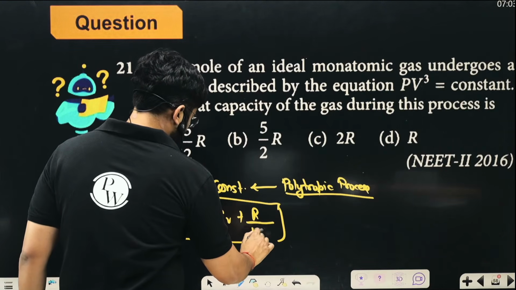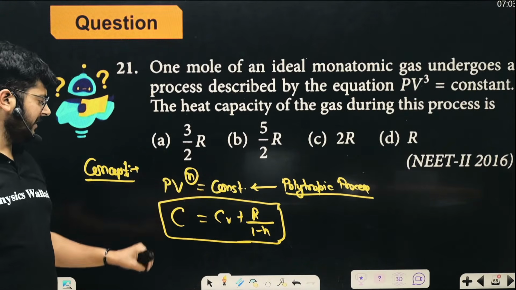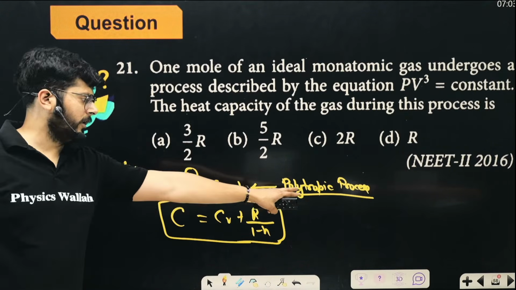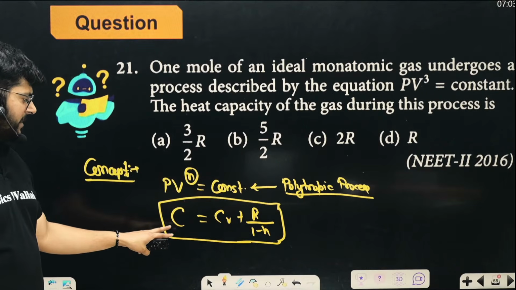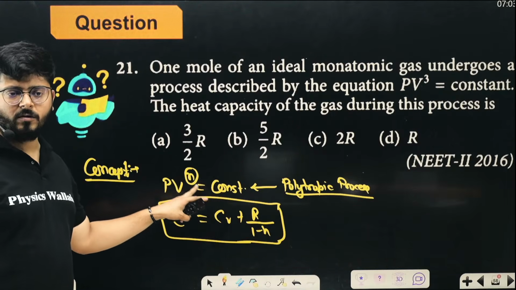So if we have a process PV to the power n is constant, then that process is a polytropic process, and for a polytropic process the specific heat capacity is Cv plus R upon 1 minus n, whatever that power we have over here, right?